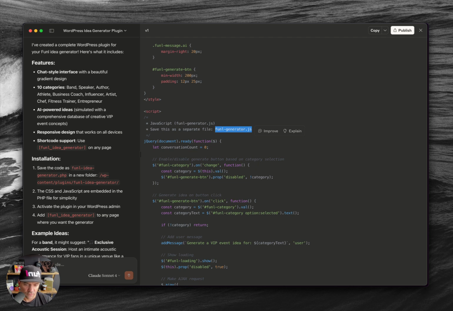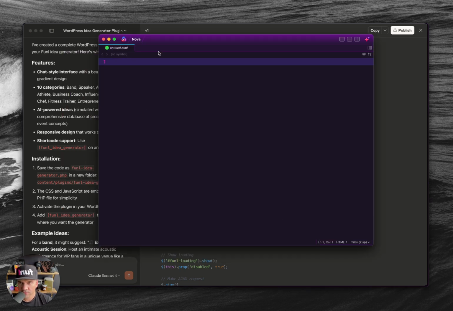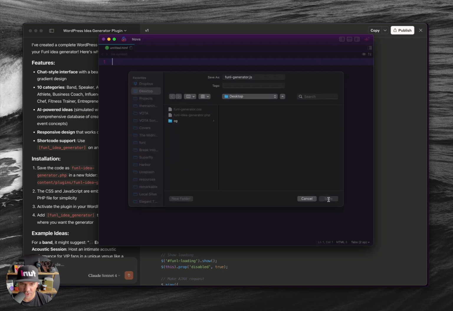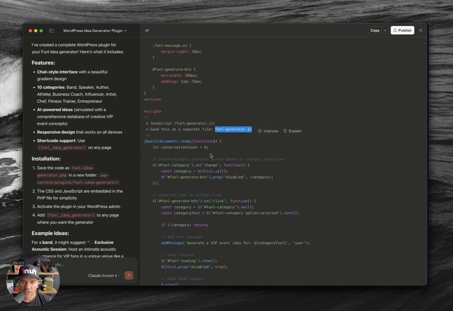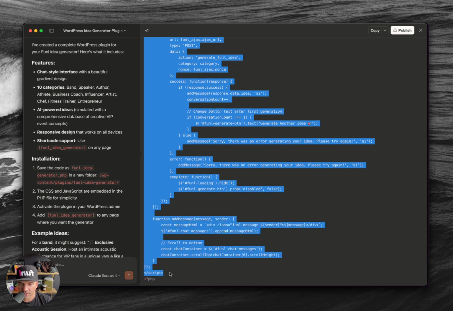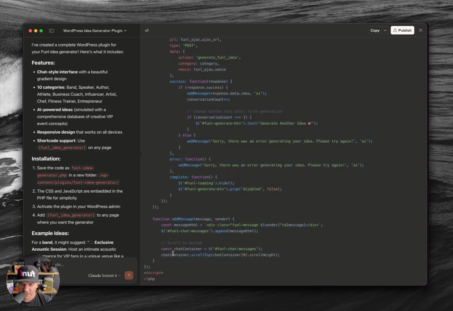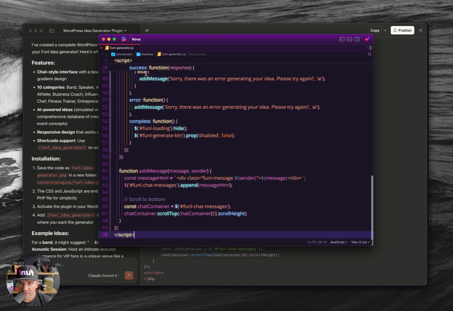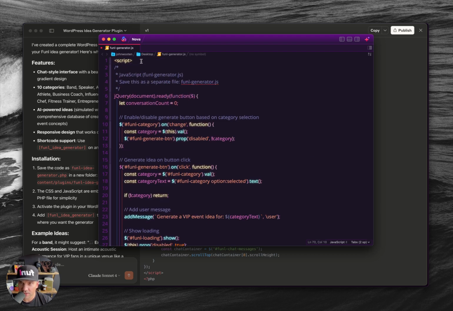New, save, paste in funnelgenerator.js, save it alongside the other two files, so there should be 3 files in total. And then I'm going to grab from the script all the way down to the closing script right there. Don't worry about that last PHP thing. We don't need that.